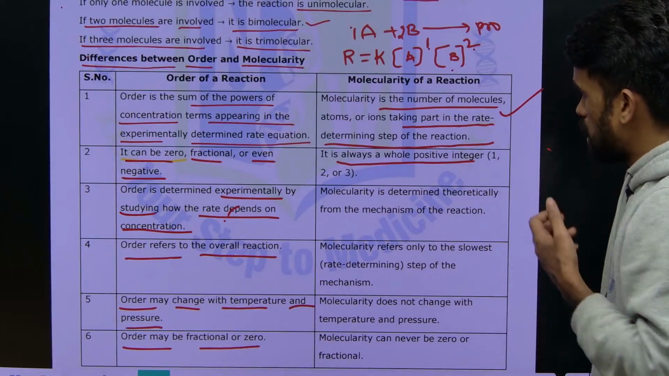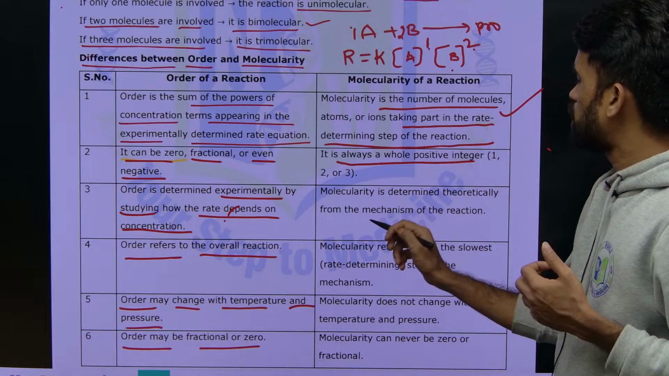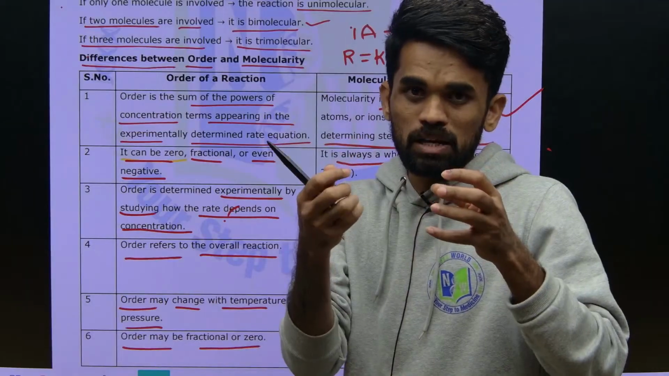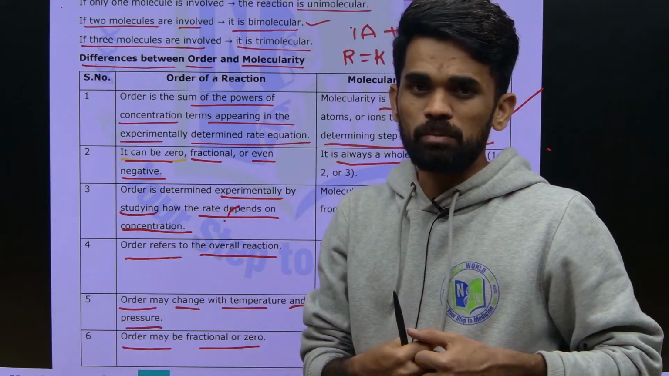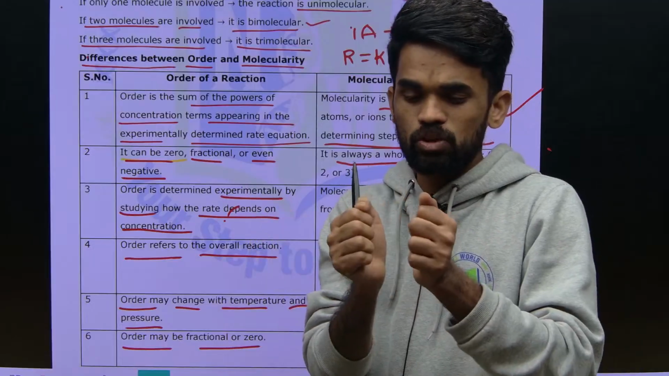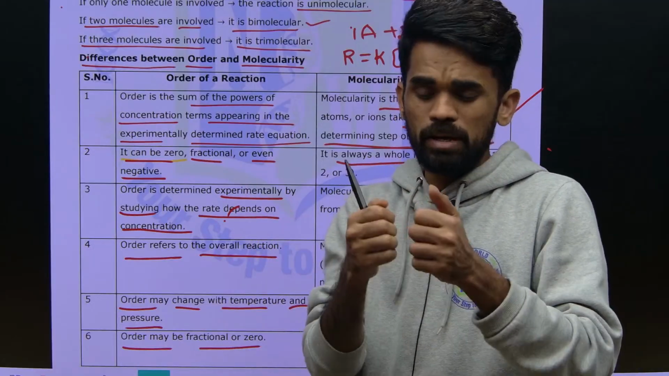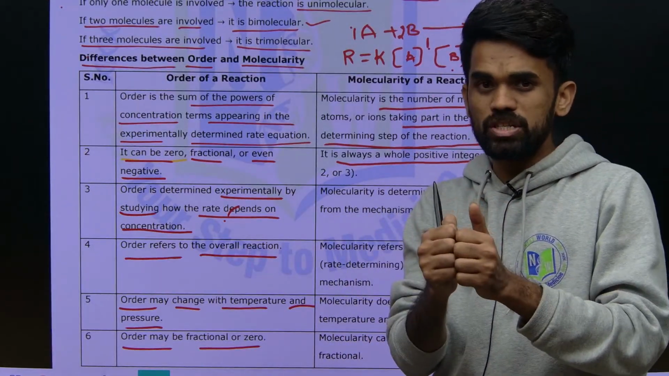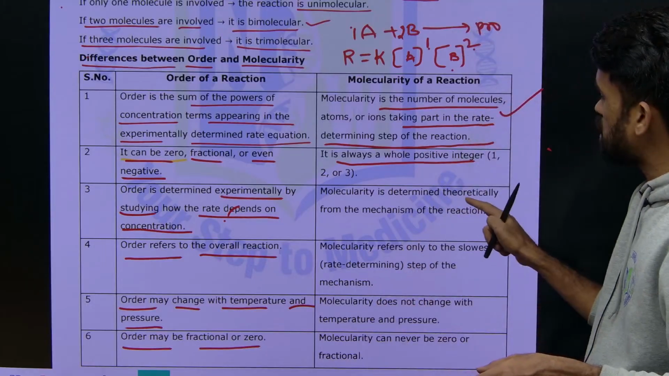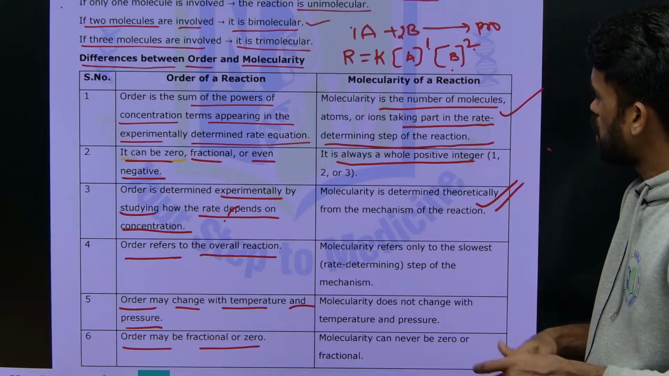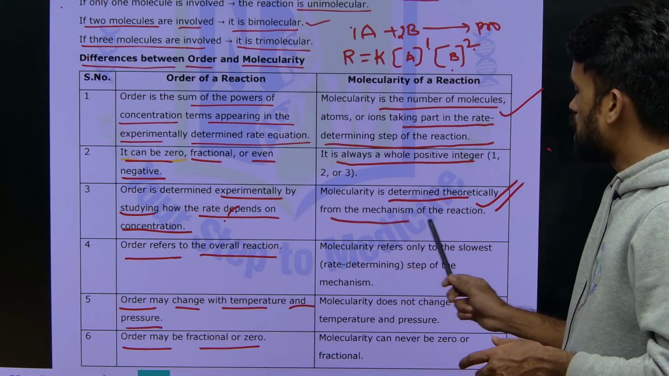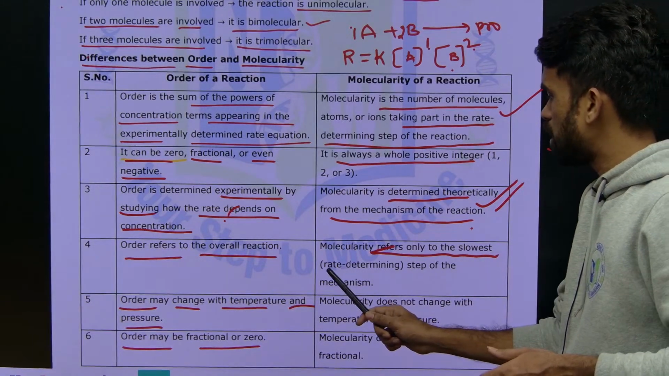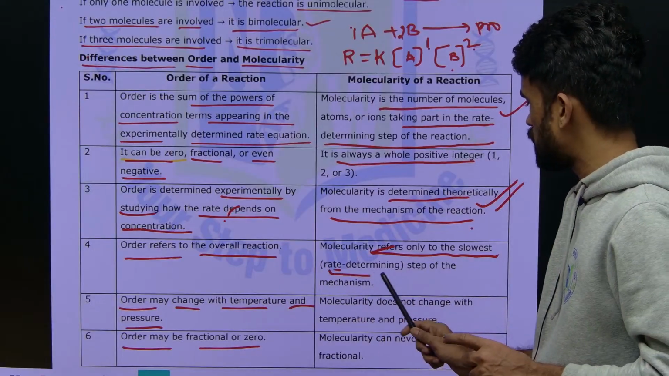Next, molecularity is determined theoretically from the mechanism of the reaction. During the mechanism, how many reactant molecules are participating in the product formation, how many effective collisions are happening, how many reactant molecules are participating in those collisions during the rate determining step, is considered its molecularity. So molecularity refers to the slowest step, that is, the rate determining step of the mechanism.